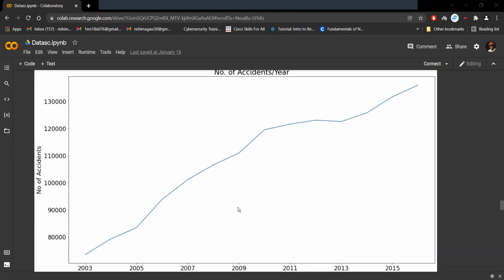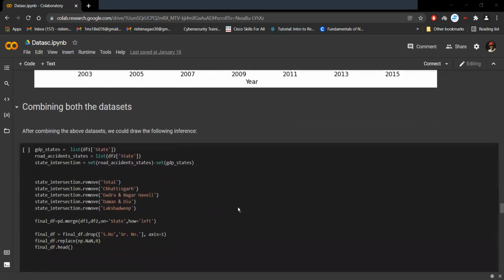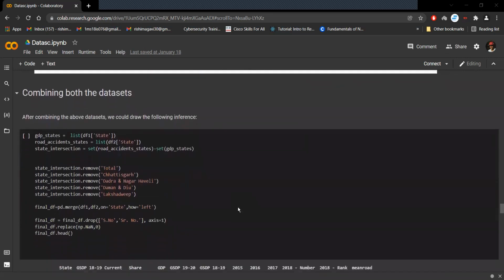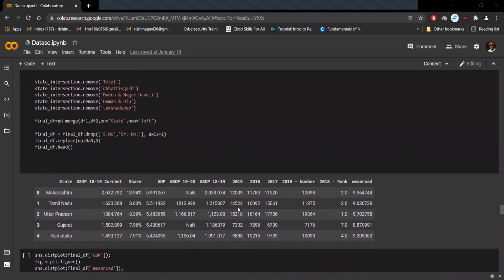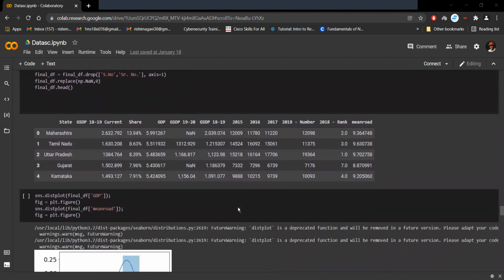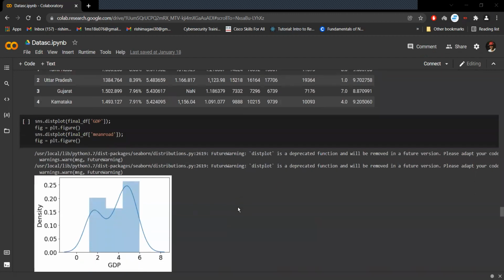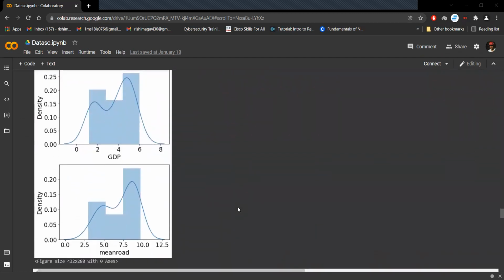And we plotted a line graph that shows a drastic increase in accidents with each year. Combining both these data sets, we removed the column total, row Chhattisgarh, and a few other rows because they had unverified and missing data. This is the new data set with mean road and GDP of the individual years. A distribution graph was plotted with GDP and mean road.